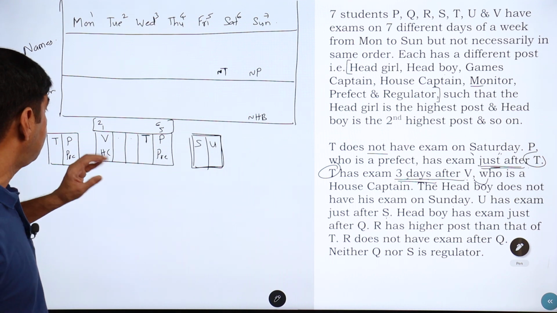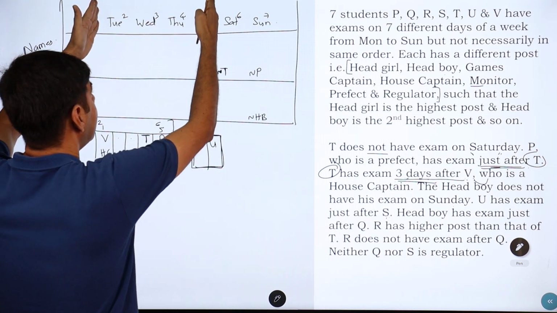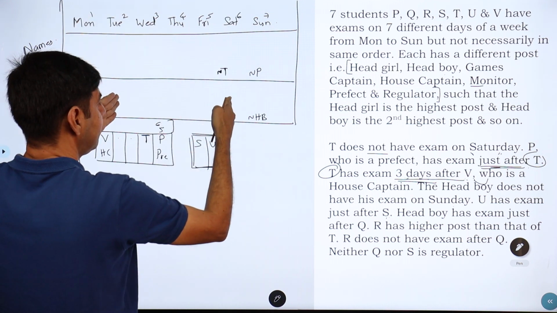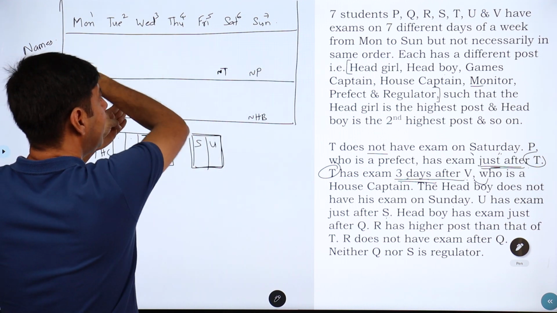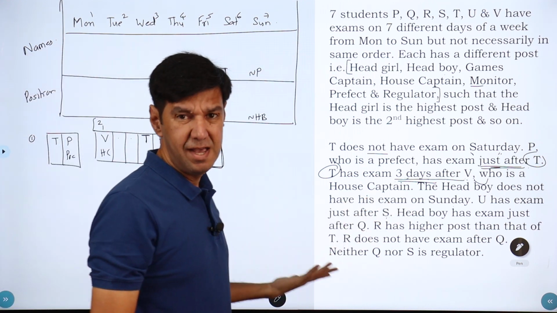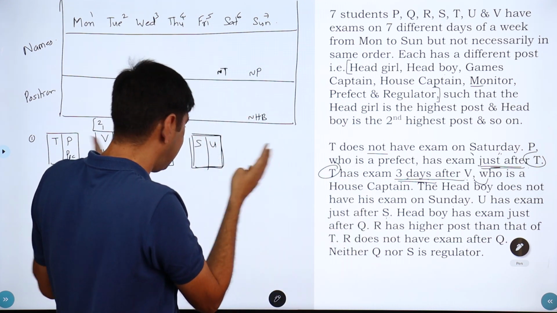So again, try to put this in the 5 block. This S and U could come here or it could come outside. But if I put Tuesday to Saturday, this block 2 to 6, then S and U cannot be on Monday and Sunday. They have to be together. Then they'll have to be in this position. So a lot of things are clicking in, right? You're making progress. Things are fitting in.